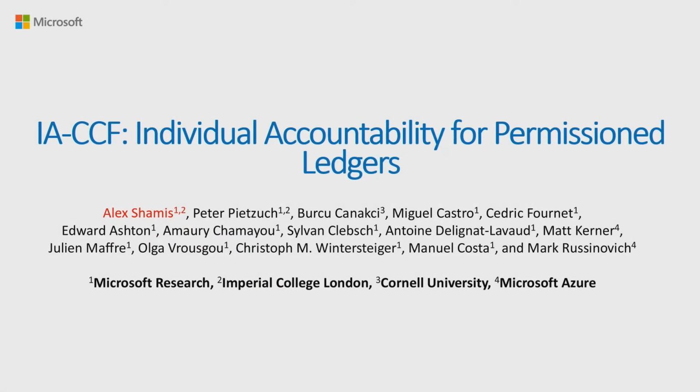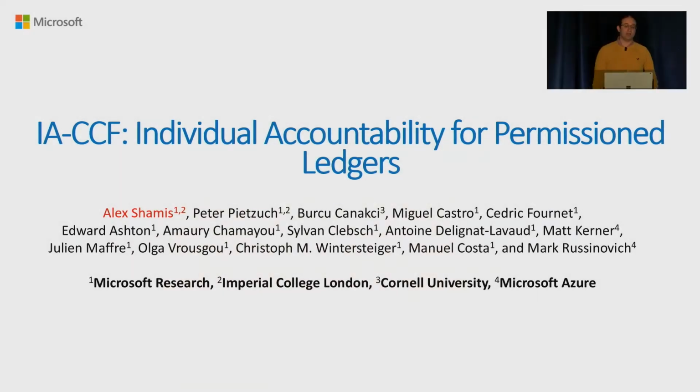Hi, my name's Alex, and today I'm going to be talking about IA-CCF, individual accountability for permission ledgers. In commercial environments, permission ledgers are the most promising platform for building trustworthy distributed systems. However, they can only tolerate a limited number of replicas failing, and this brings their trustworthiness into question.